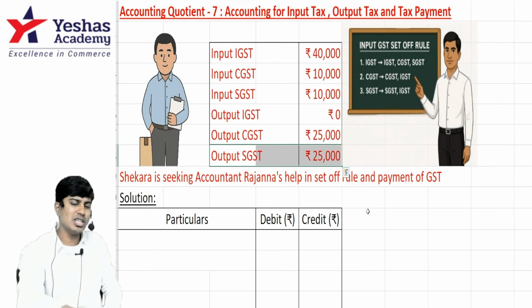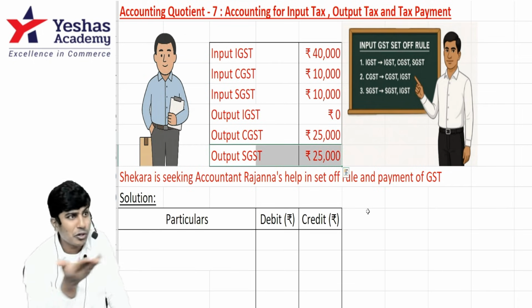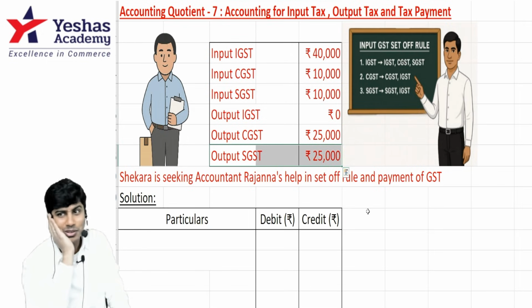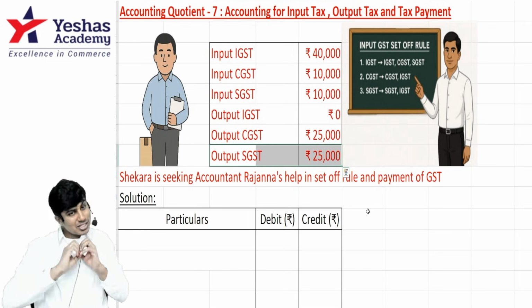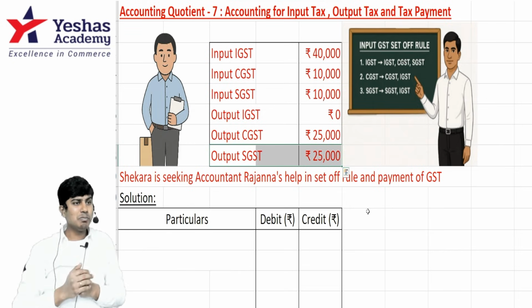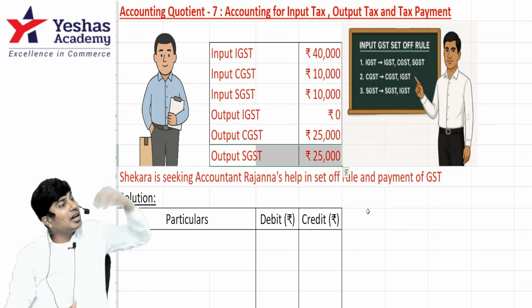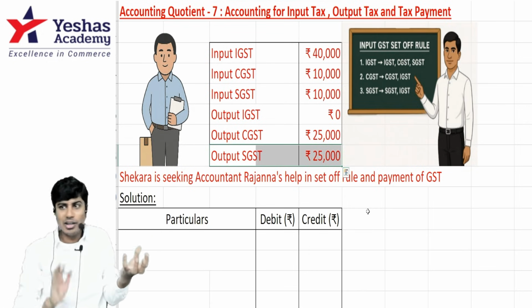Among this, what is asset? What is liability? Asset is input. Liability is output. Output means on sale you have collected, so you have an obligation to pay to the government. What is input? On purchase you already paid this tax. So this is an advance paid kind of logic.